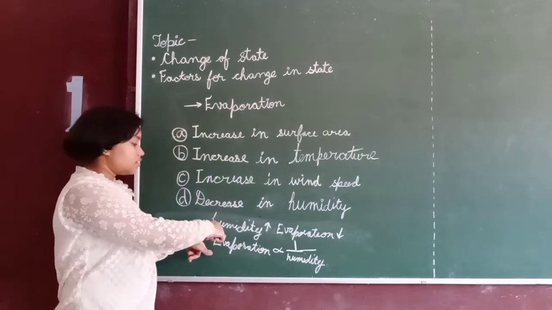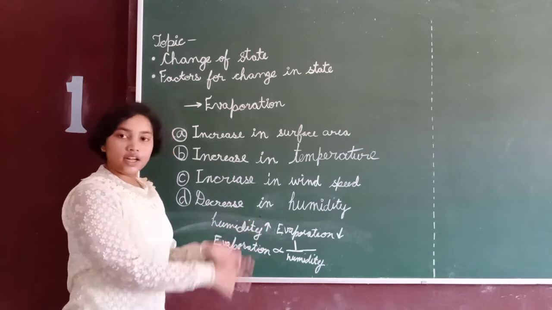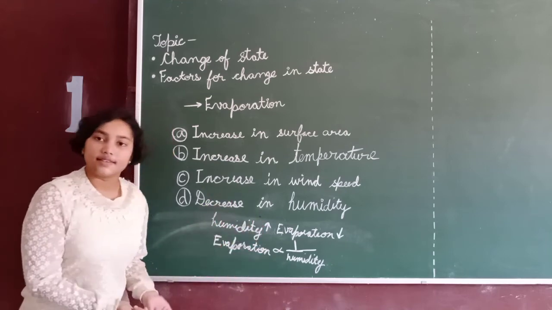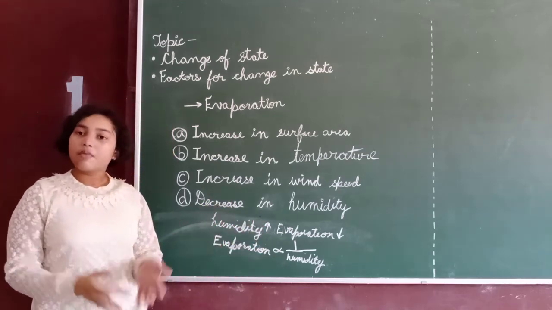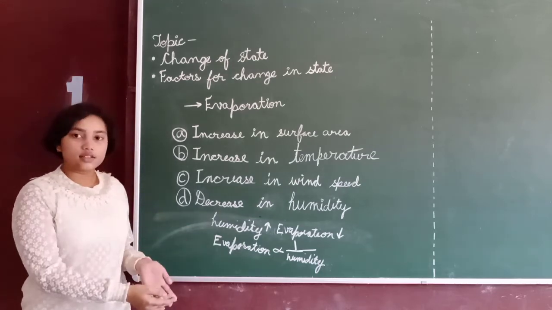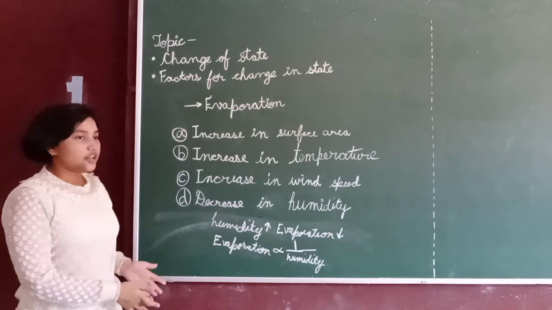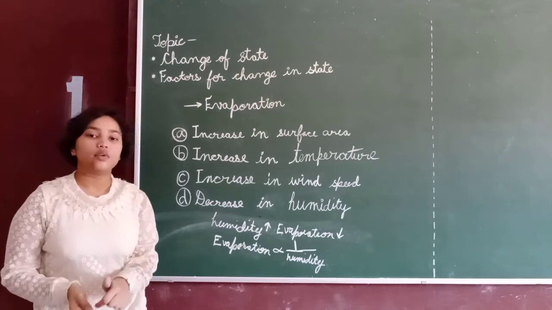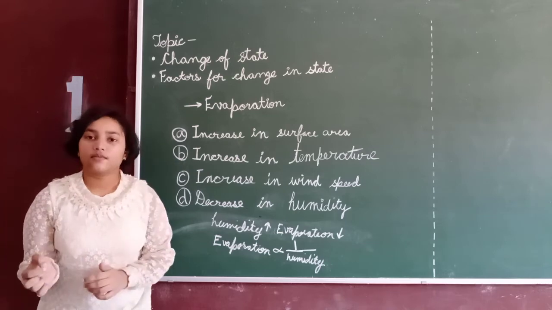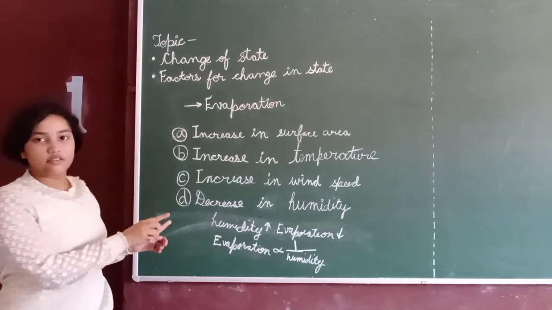When evaporation increases, then humidity decreases, and when humidity increases, then evaporation decreases, because there are already many particles present in the air. So when evaporation occurs, where do these water particles go? The rate of evaporation slows down. It evaporates slowly. So decrease in humidity is one of the major factors that affect evaporation.